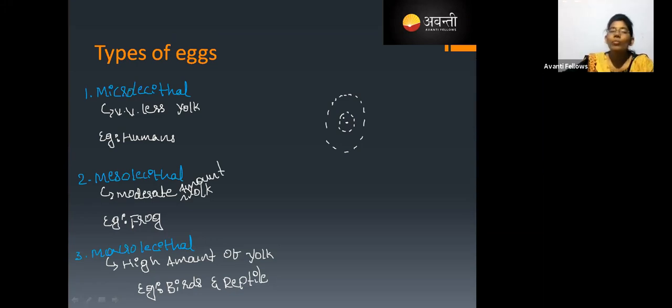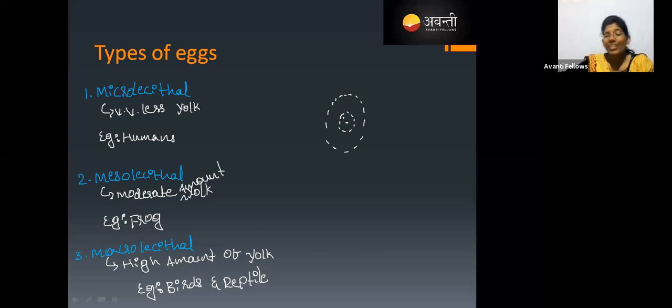That is why humans contain a microlecithal egg, whereas a mesolecithal egg is contained by a frog. Frogs lay eggs because the baby frogs cannot grow inside the womb of a mother frog, right? Yes, all viviparous animals have a microlecithal egg. Why do frogs contain only a moderate amount? Is that enough? The question is whether the development in a frog is direct or indirect.